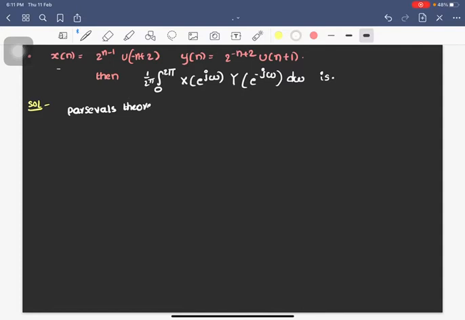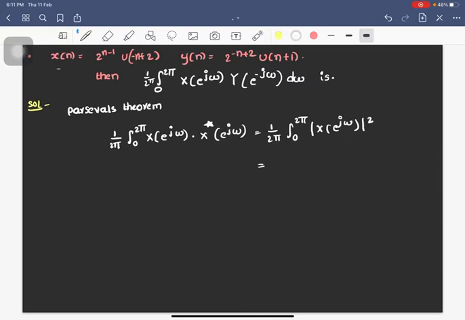Parseval's theorem states that 1 by 2 pi integral 0 to 2 pi x of e power j omega into x of e power j omega conjugate is simply equal to 1 by 2 pi integral 0 to 2 pi mod x of e power j omega whole square, that is equal to sigma mod x of n whole square, n ranging from minus infinity to infinity.